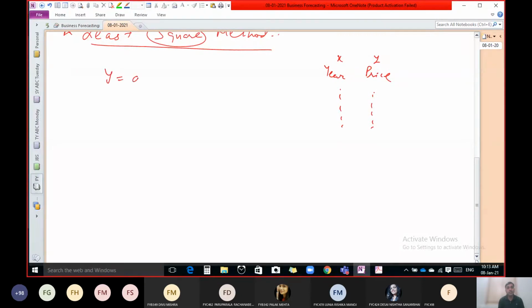Linear relation. You can write y equal to a plus bx plus cx square. This is also a relation. Do you know what is the name of this relation? Quadratic equation. Yes, quadratic.